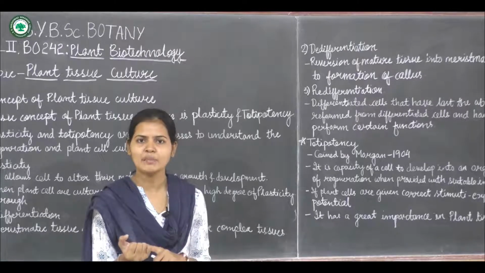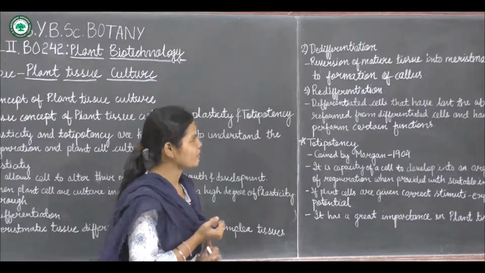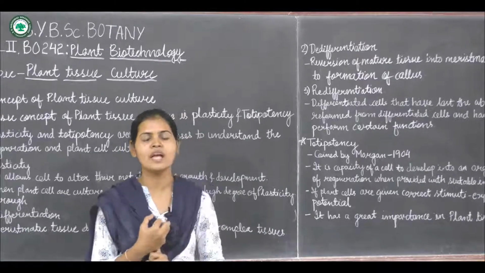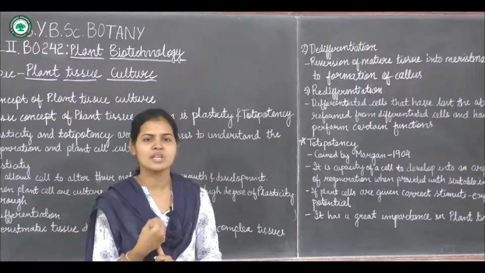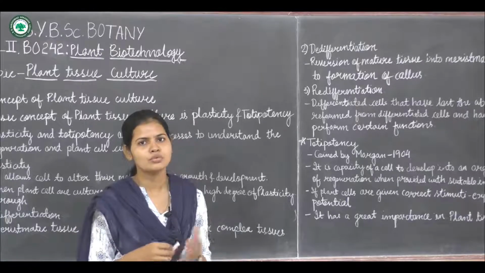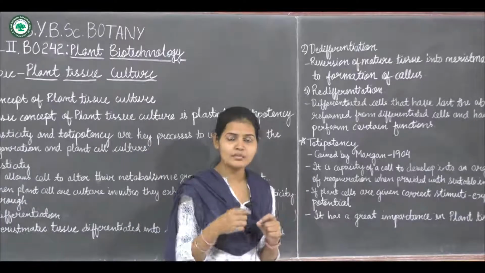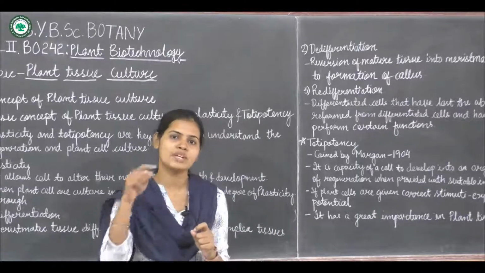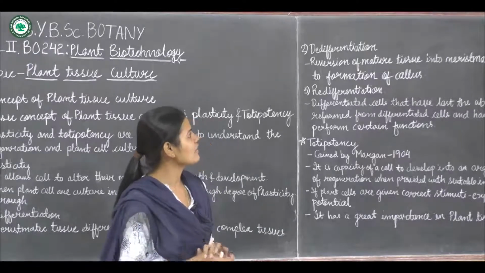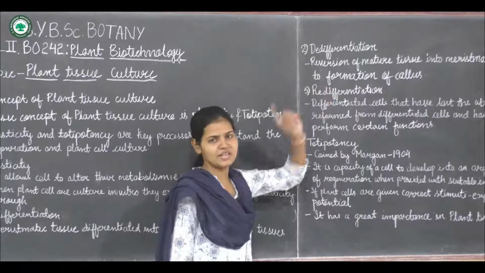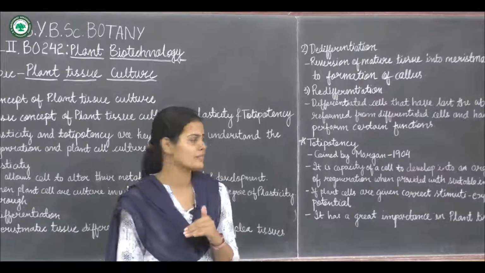After that, they stop dividing, but in certain conditions, due to external signals or different chemical applications to the cells, they can reverse the process. Reversing the process means the cells go back to the meristematic state. This is called de-differentiation, that is reversion of a mature state again to the meristematic state.